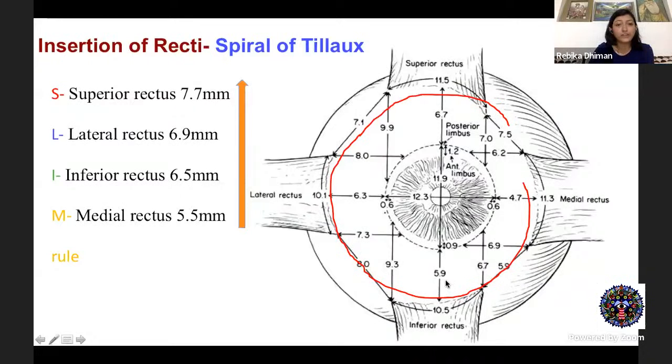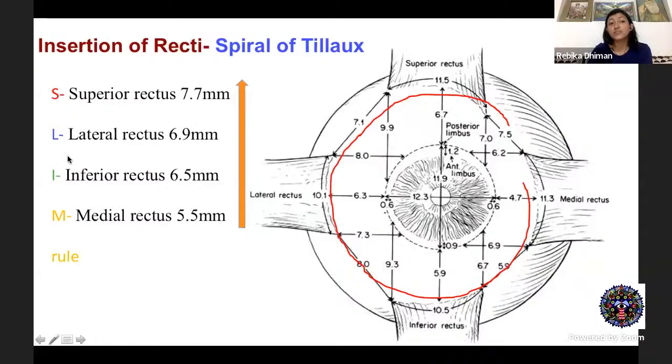Then comes your inferior rectus at around 6.5 mm, the lateral rectus at around 6.9 mm, and lastly you have the superior rectus, which is the furthest, at around 7.7 mm. So these are all average readings. There could be individual variations. So these are the average values. So how will you remember this?